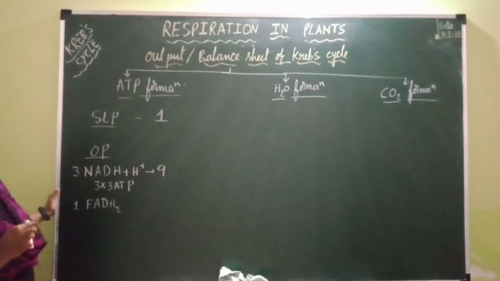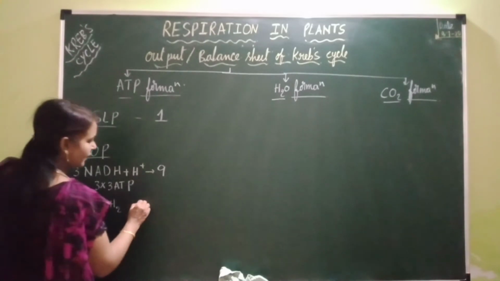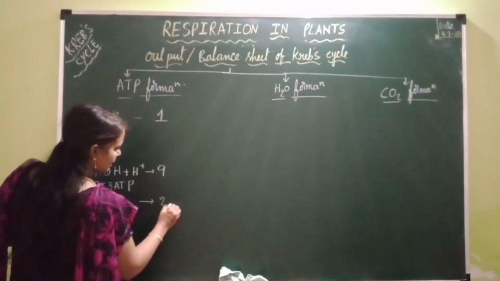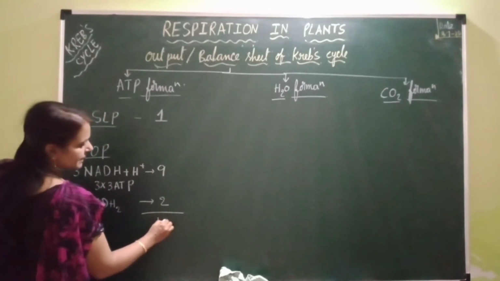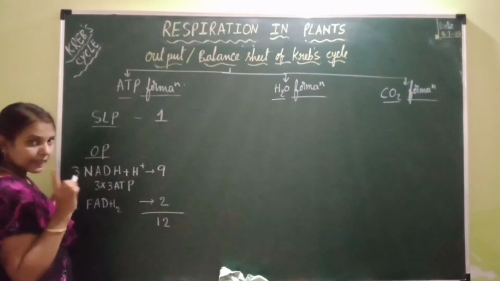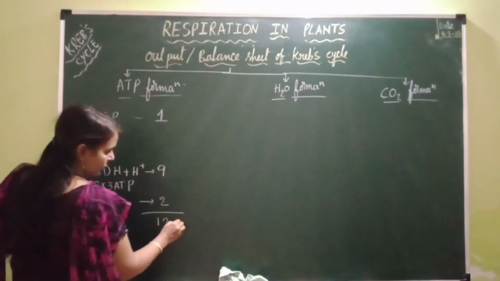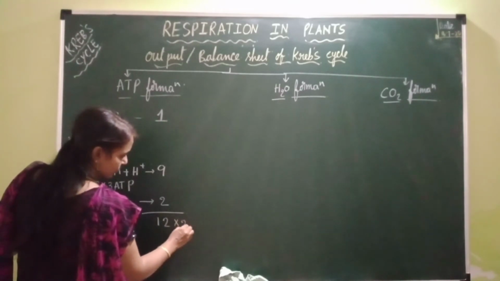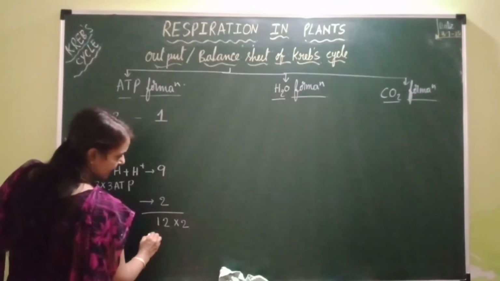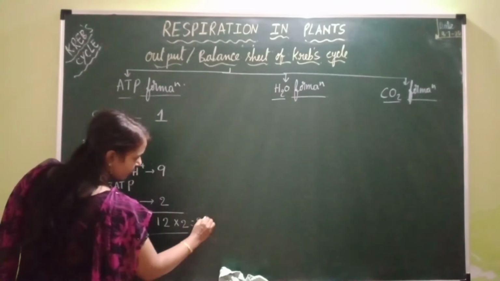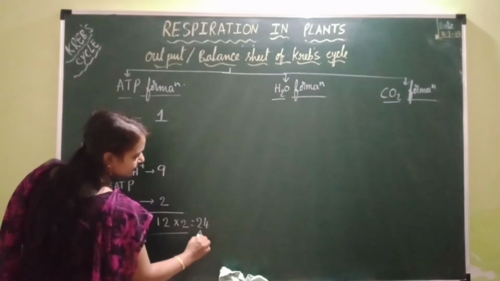When they undergo oxidation through ETS, 1 NADH2 results in the formation of 3 ATPs and 1 FADH2 results in the formation of 2 ATPs. So 1 FADH2, so 2 ATPs. So totally how many ATPs are formed? 12 ATPs are formed per one cycle of the Krebs cycle. Now for two cycles, into 2. So how many ATPs are formed? 24 ATPs are formed totally.